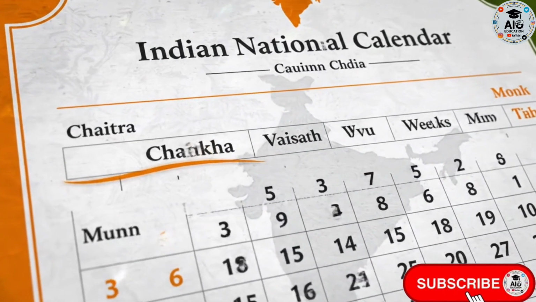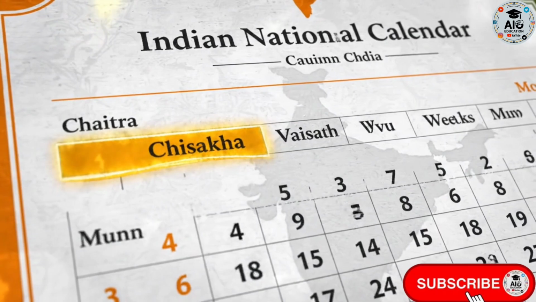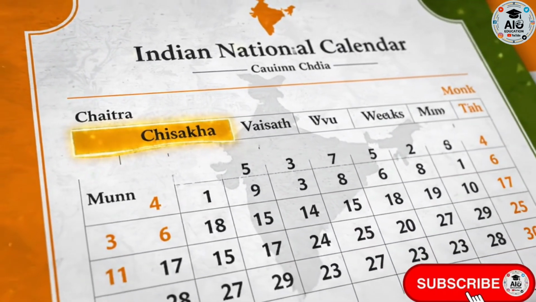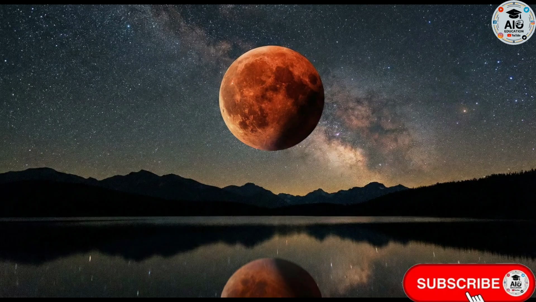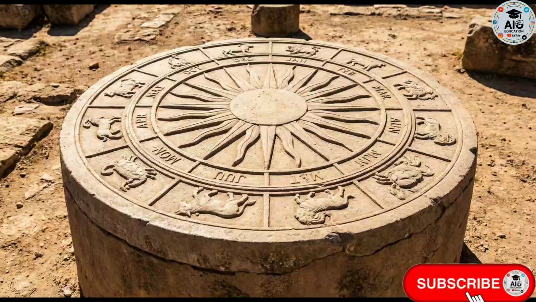There are three main types of calendars. The lunar calendar is based on the phases of the moon. It has 12 lunar months, but a lunar year has only 354 days, so seasons do not stay fixed. The solar calendar is based on the movement of the Earth around the sun and the cycle of seasons. The Gregorian calendar, which we use today, is a solar calendar.